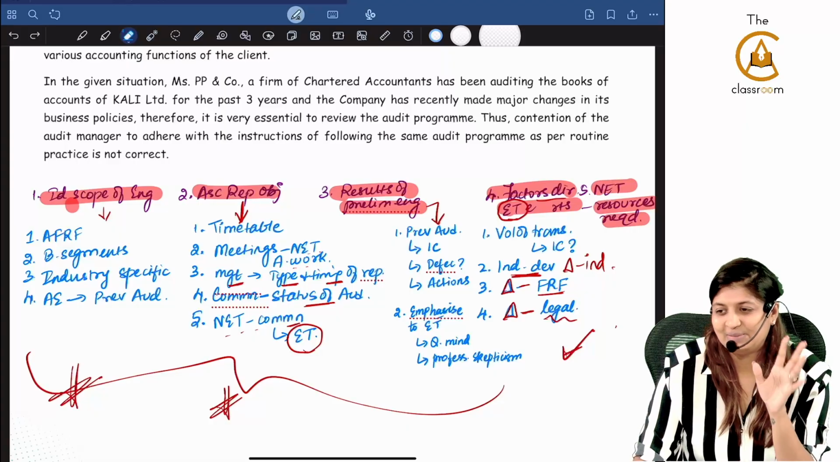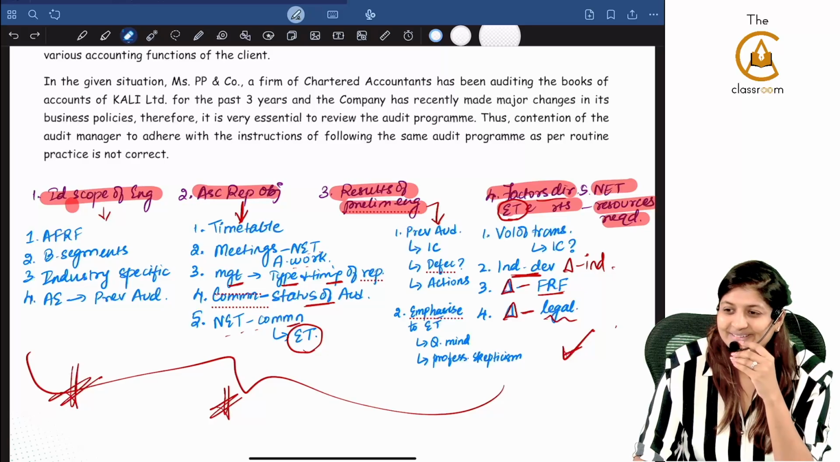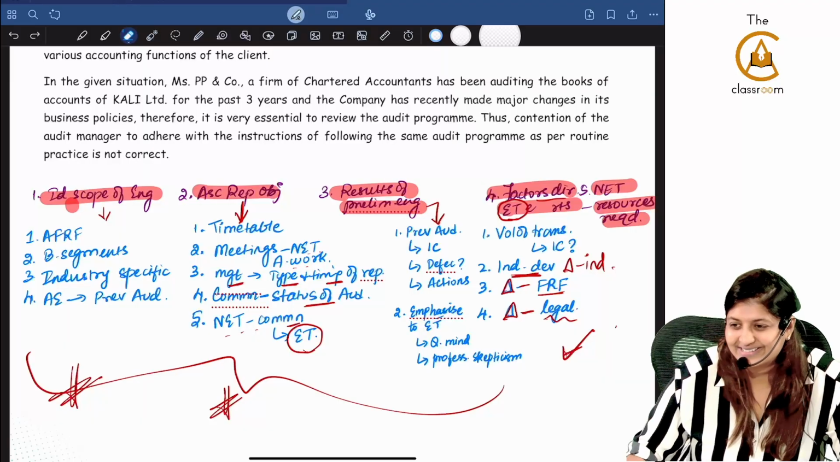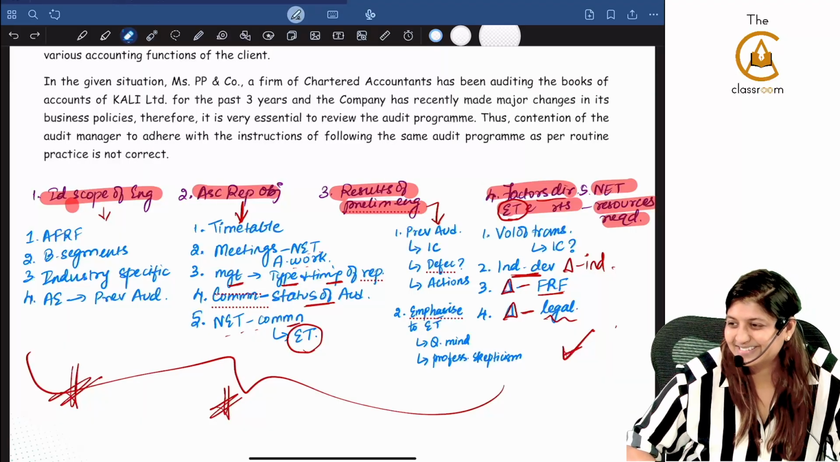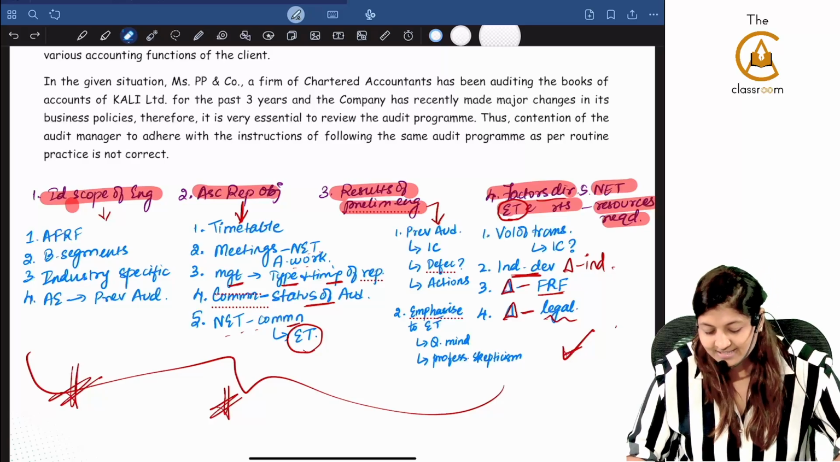Audit program, I don't know whether it will come. Audit program for purchases, like that you want? Advantages like that, directly nowadays they are not asking. Very rarely they will ask. These 5, I am expecting at least one, especially in the first 3.